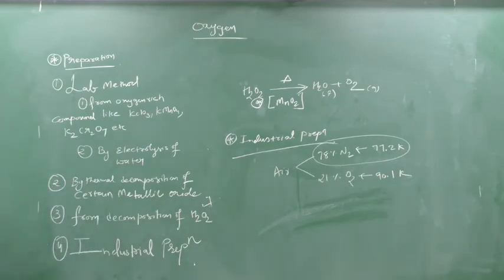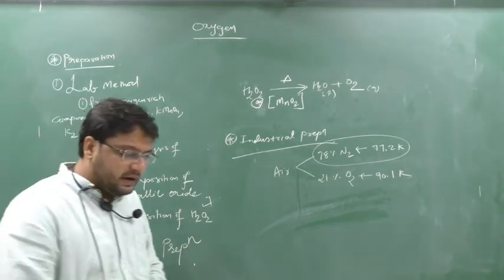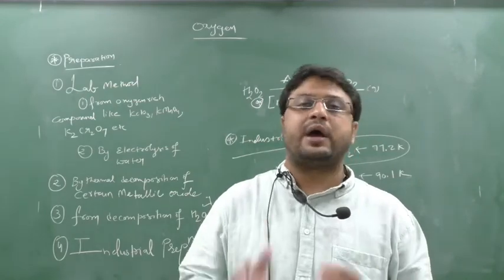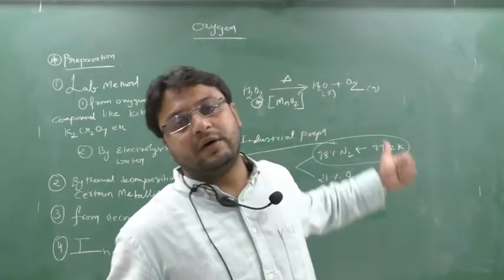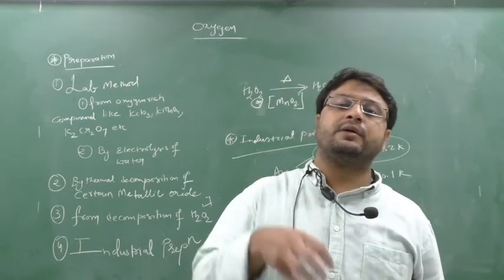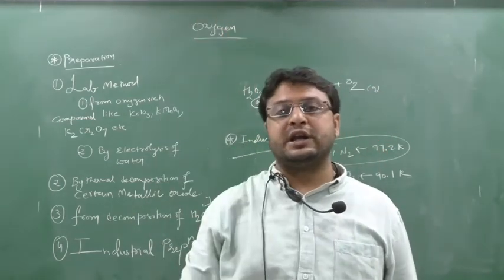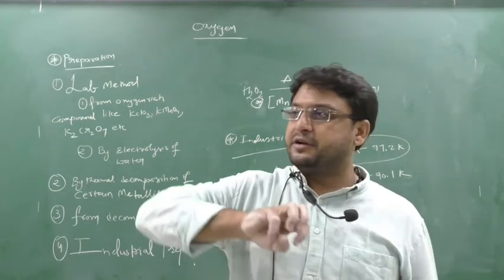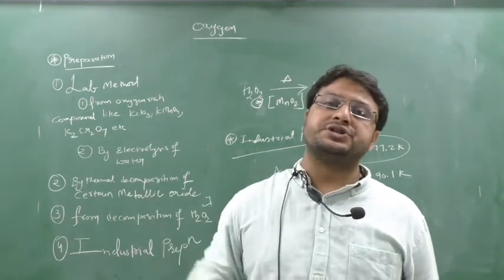Please write this down, or once more I will repeat. I will take the air, and from that air I will remove the moisture and the carbon dioxide. Now I have air, which has nitrogen and oxygen. Now I will liquefy that air. How? I will take that air at a low temperature and apply high pressure. So the air gets liquefied. Now that liquefied air I will put in a fractional distillation tower.